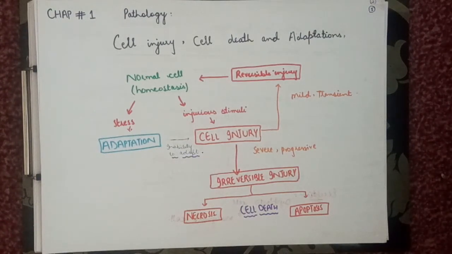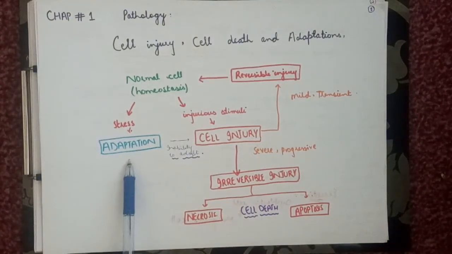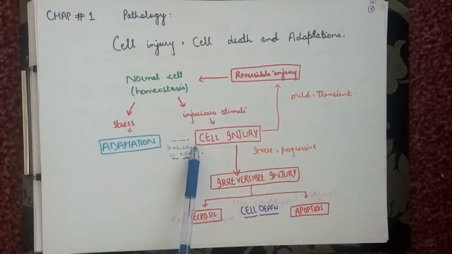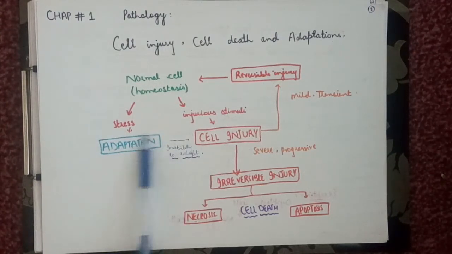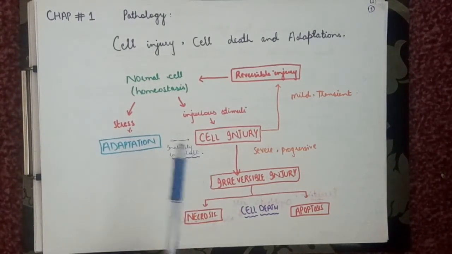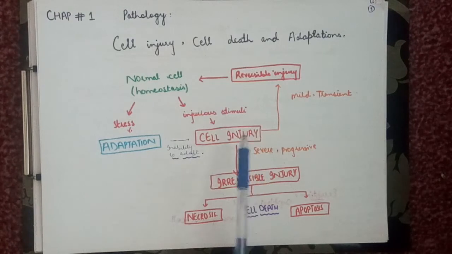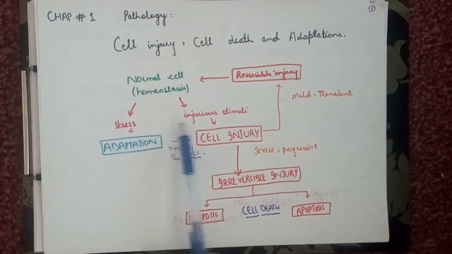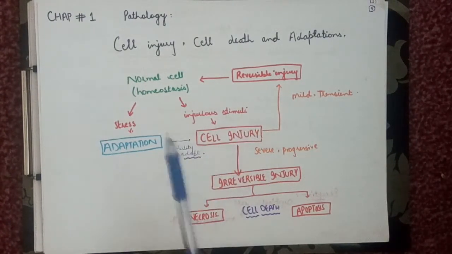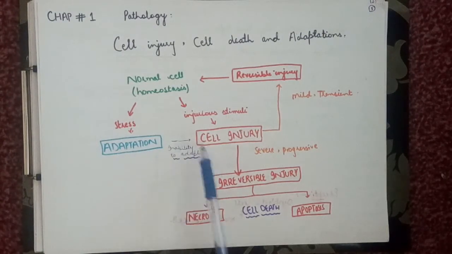We know in a normal cell there is homeostasis. Adapted cell is that type of cell that is in between normal cell and an injured cell. For example, if a cell is under stress, we say that it is an adapted cell. If it is not able to adapt, it will result in cell injury. Cell injury occurs in a normal cell in response to injurious stimuli, or it can occur when a stressed cell, that is adapted cell, gets inability to adapt.